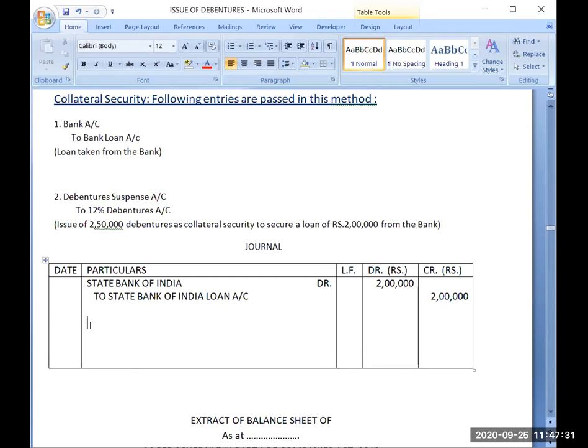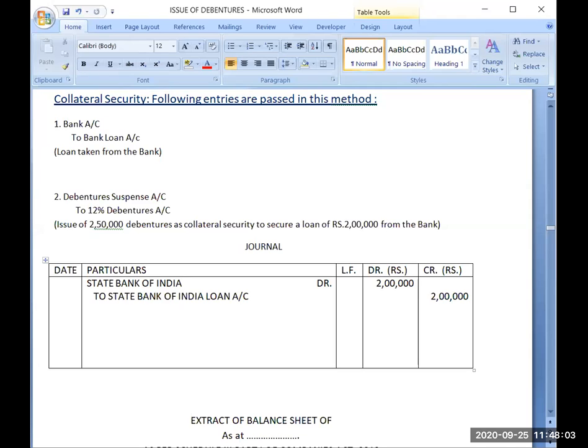First, tell me, when I am issuing debentures as collateral security, am I getting any cash? I am handing over some debentures to the bank as collateral security. The cash I am getting is in the bank account, which I have already debited.